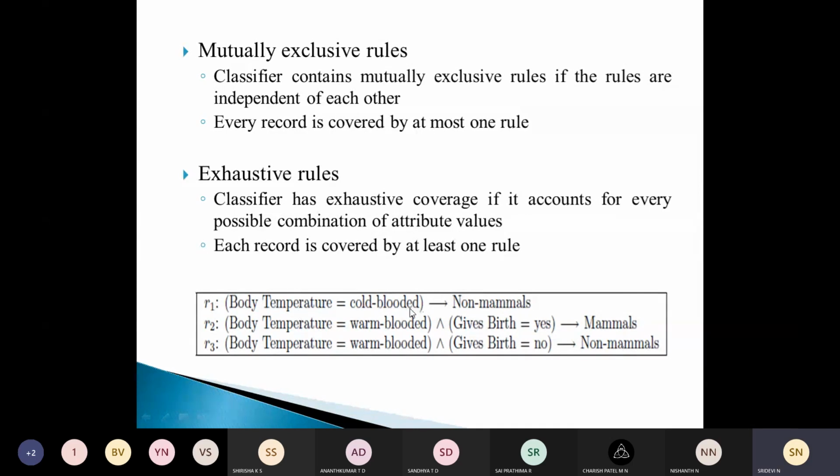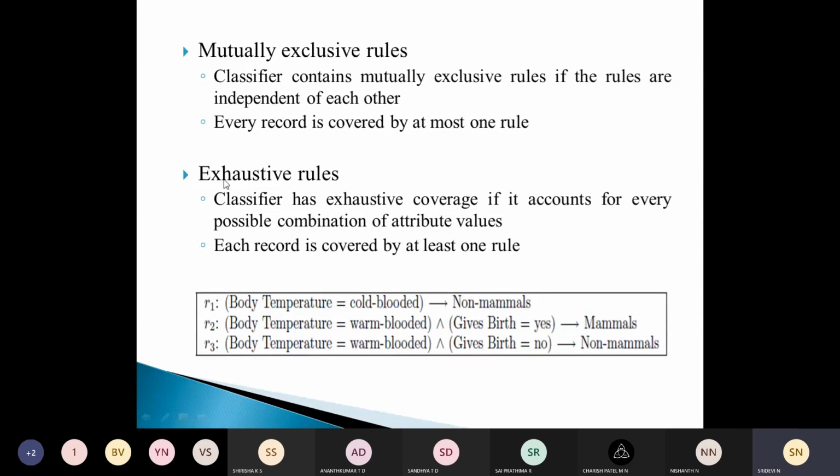If the body temperature is cold-blooded, then it is a non-mammal. If the body temperature is warm and if it is giving birth, then it is a mammal. If the body temperature is warm and if it doesn't give birth, then it is a non-mammal. These are the three rules, and a particular record should be covered by at most one rule. It should not trigger more than one rule. The rules in this set are mutually exclusive, that is, no two rules in R should be triggered by any record.